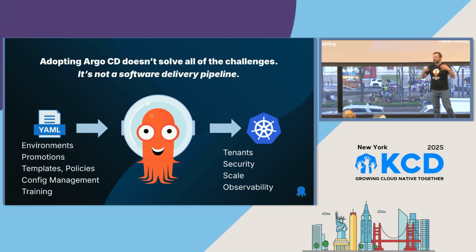So there are all these other things, like how do I manage multiple environments? Well, you can definitely have YAML that is for different environments. You can point at different Kubernetes clusters that are part of different environments, so you can get there with some of that. Promoting changes from one to another, that's another thing a lot of people script around. How do you do the config management itself? How do you do multiple tenants? How do you handle security? How do you do disaster recovery? There are all these things that end up around Argo that you need to be successful.